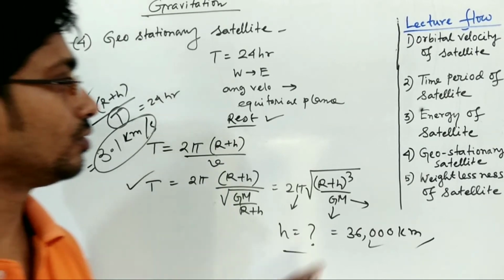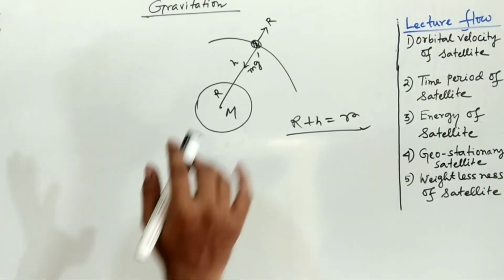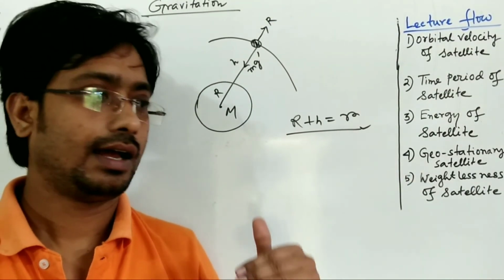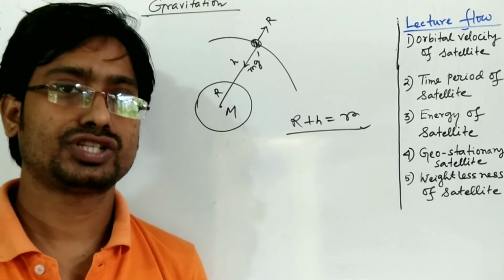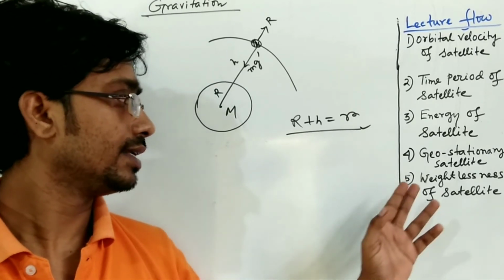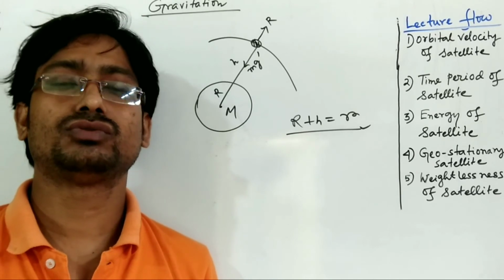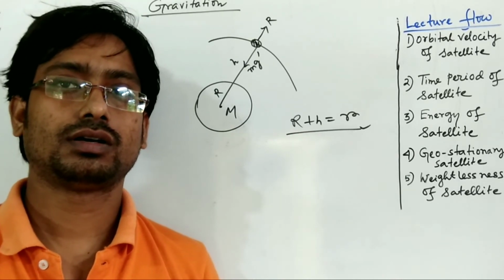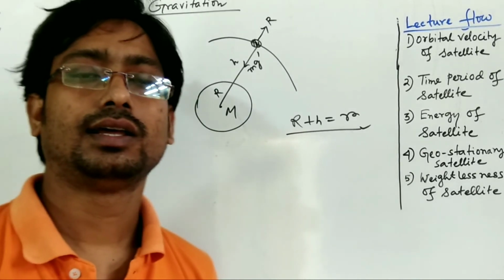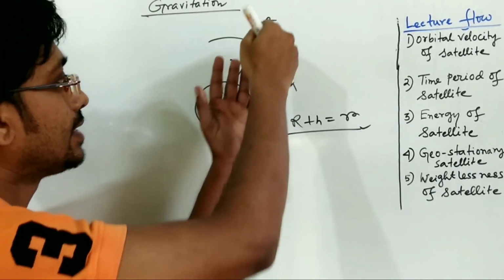Okay. Now we'll go to the weightlessness of the satellite. Weightlessness is an adverse situation which has to be felt by an astronaut. In this situation it is very difficult to eat something, drink something, or walk. It will be very difficult, and we will feel our weight is 0. This weightlessness condition will be felt in the satellite.